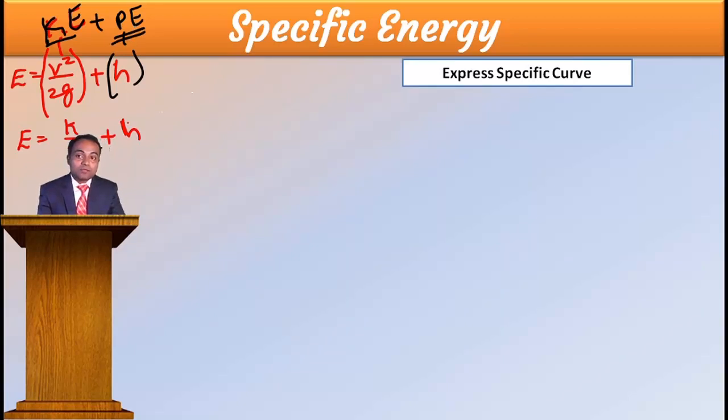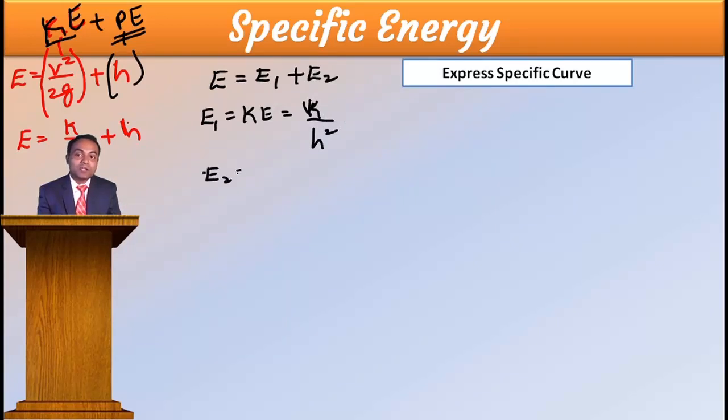For my understanding, I can write E is equal to E1 plus E2. Am I right? Okay, no problem. Then what is E1? E1 is nothing but kinetic energy, nothing but K divided by H square. Then E2 means potential energy, nothing but H.